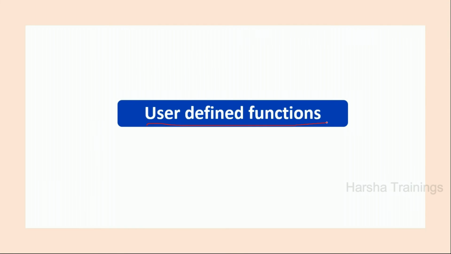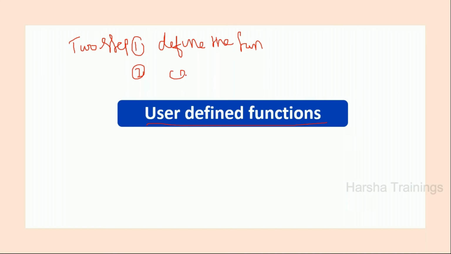Shall I go? Okay. Now, in order to write a user-defined function, it is a two-step process. First one is define the function. I should define the function. Second step is call the function. If you want to write your own function, you have to follow these two steps: define the function and call the function.